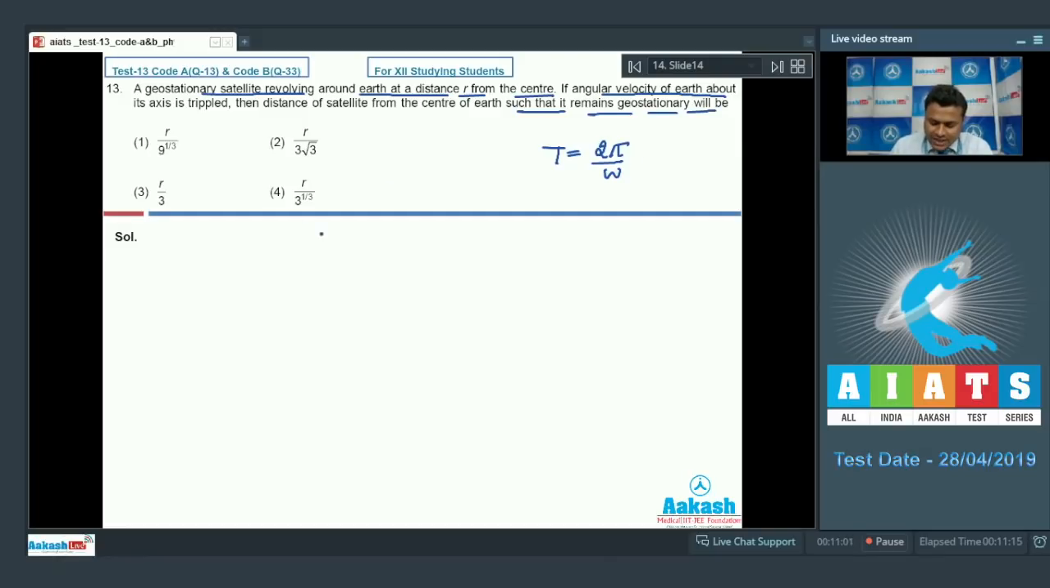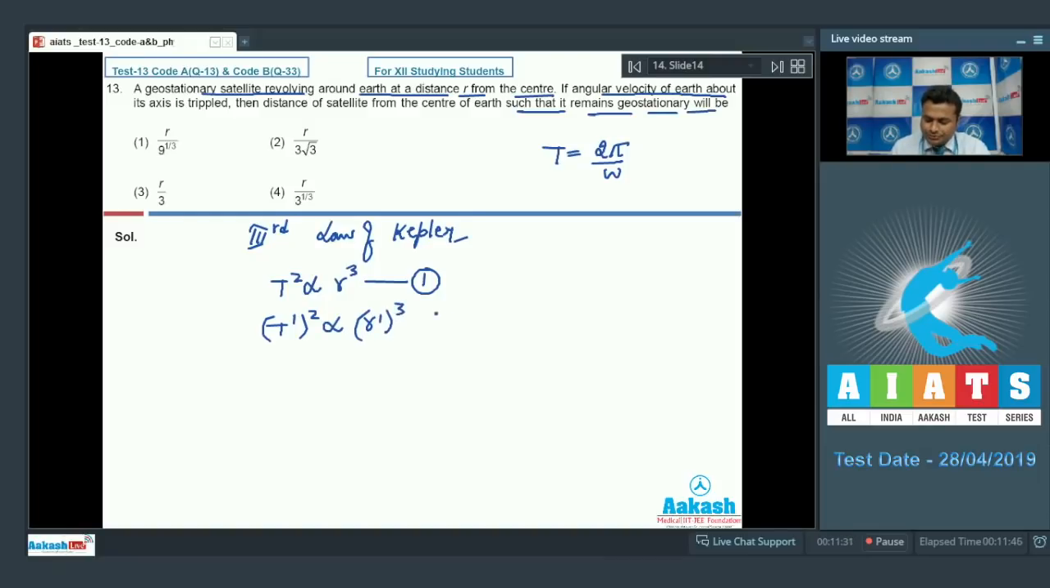So initially, according to the third law of Kepler, that is the law of periods, we have T square proportional to R cube, equation number 1. Now when the angular velocity changes, the time period will also change, and the new time period is, suppose, T dash. So T dash square proportional to R dash cube.